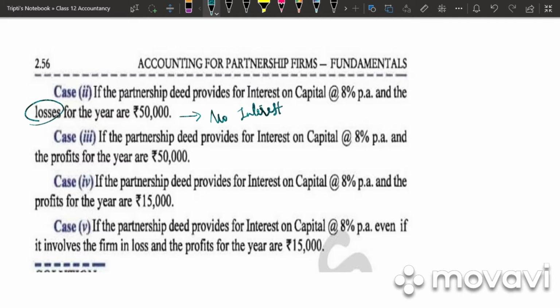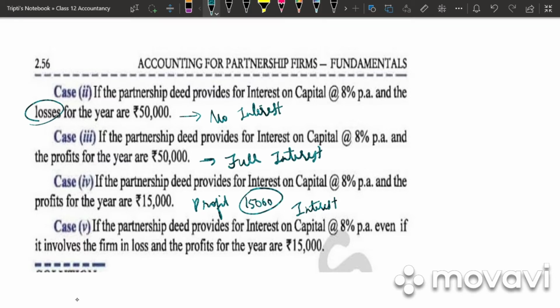Next, we have the partnership deed provides interest on capital at 8% and the profit for the year is 10,000. So full interest on capital. Case 4, we have the partnership deed provides for interest on capital and the profit for the year is 15,000. So in this case, we have profit 15,000. Interest on capital will be more. So only to the amount of 15,000 we will be charging